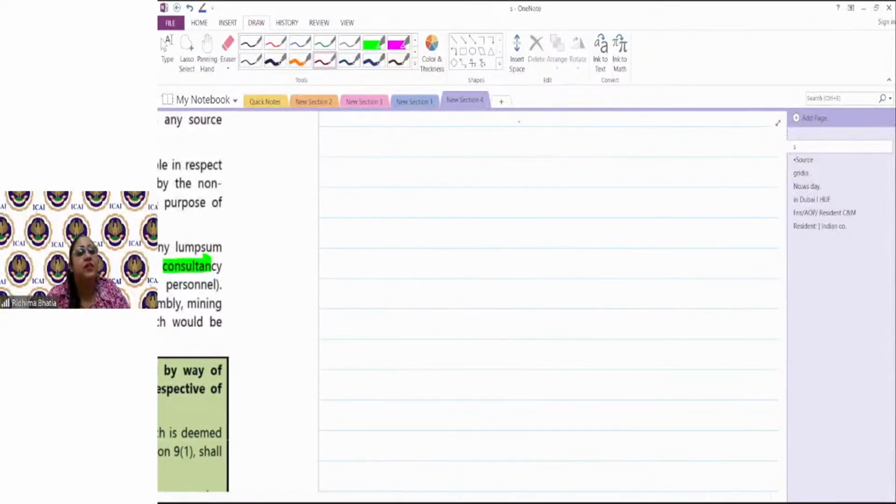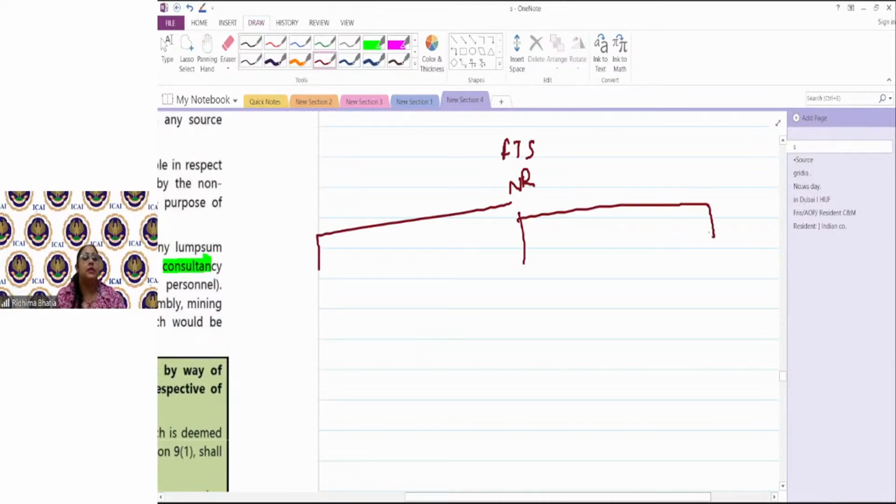See, if it is received in India, तब तो concept ही खत्म हो जाता है. But a fee for FTS received by non-resident would be taxable as income deemed to accrue or arise in India if it is received from Government of India. So Government of India paying for fee for technical services to a non-resident would always be a income accrued in India for the non-resident.